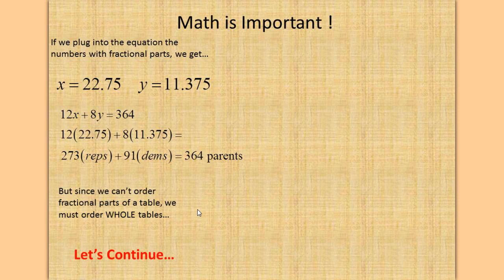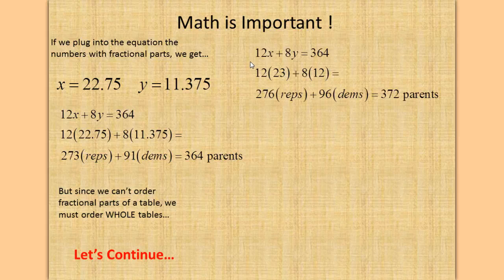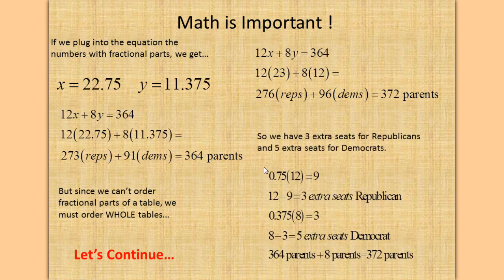But since we can't order fractional parts of a table, we must order whole numbers. So let's plug in the whole numbers: 12 times 23 plus 8 times 12 is 372 parents. So we have 3 extra seats for Republicans and 5 extra seats for Democrats.